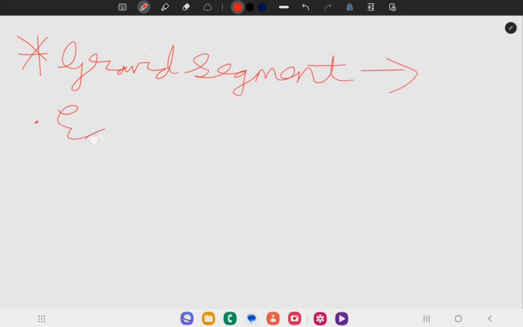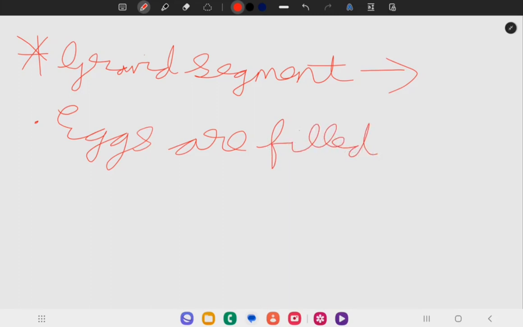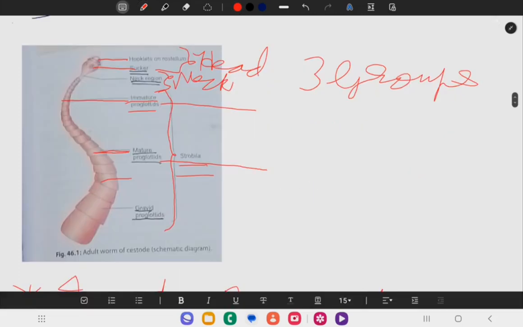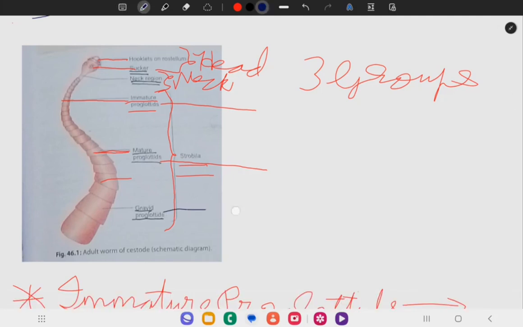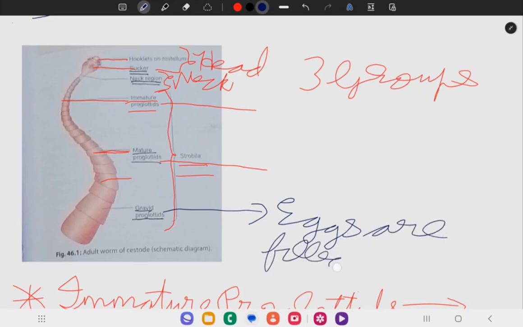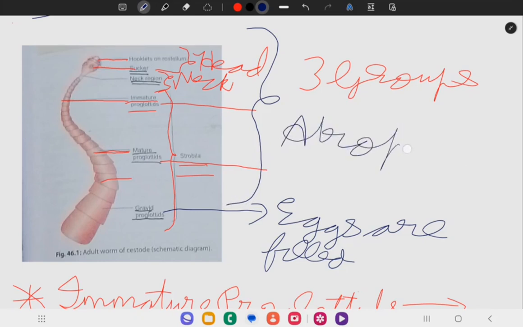While in gravid segments or gravid proglottids, eggs are filled after fertilization, while all other parts are atrophied.